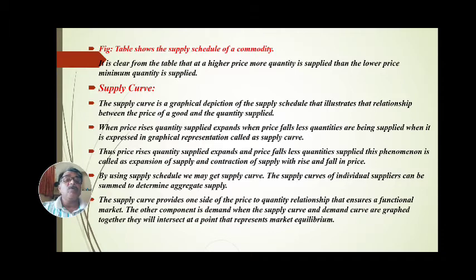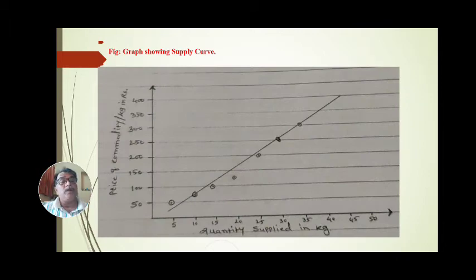By using the supply schedule, we may get the supply curve. The supply curves of individual suppliers can be summed to determine aggregate supply. The supply curve provides one side of the price to quantity relationship that ensures a functional market. The other component is demand. When the supply curve and demand curve are graphed together, they will intersect at a point that represents the market equilibrium, and this market equilibrium is important to maintain the amount of a product or goods.